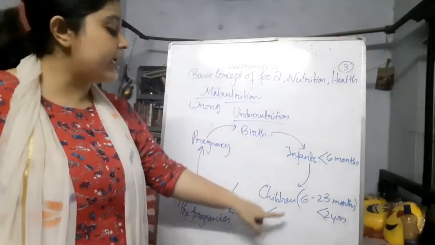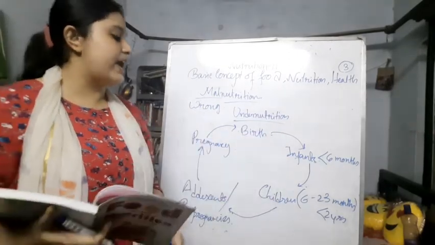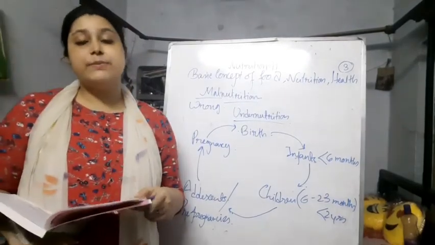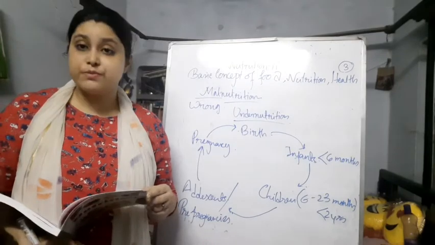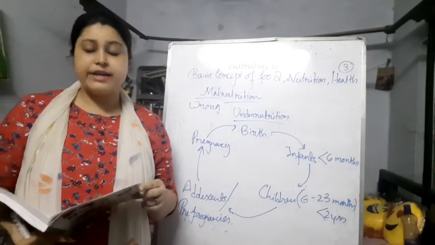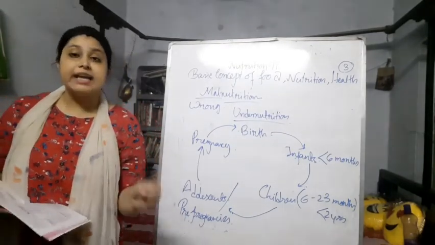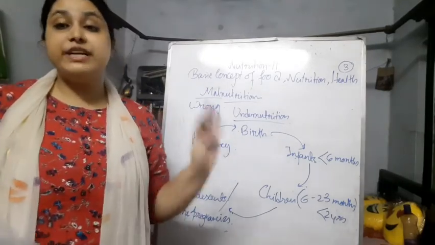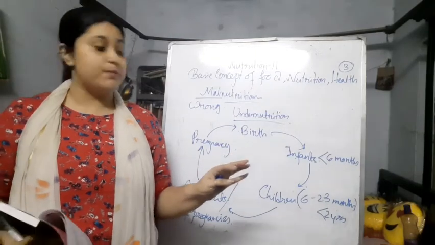When they come to the children age, 6 months to 23 months, complementary feeding is important. Breastfeeding should be continued, along with iron folic supplements, vitamin A supplements, and vitamin and mineral rich foods.